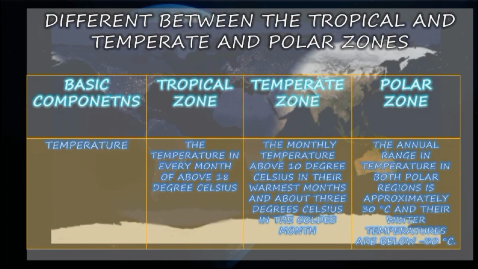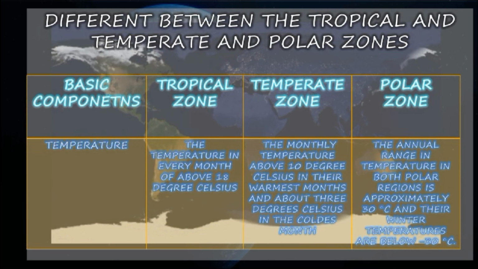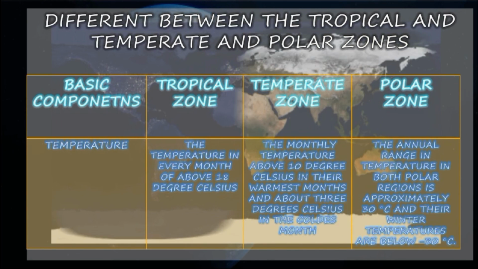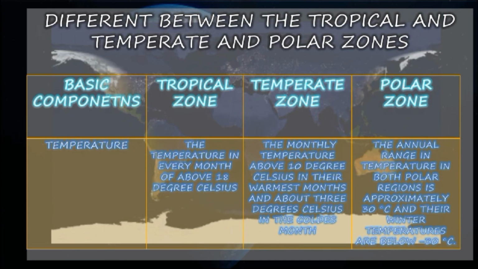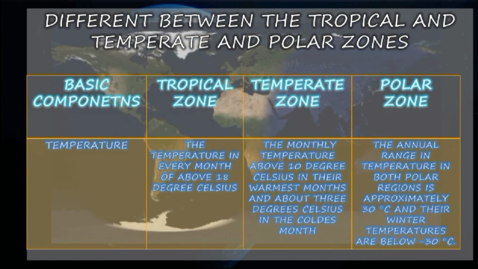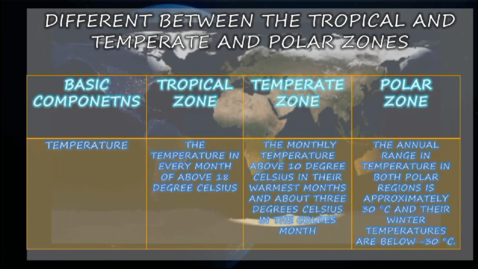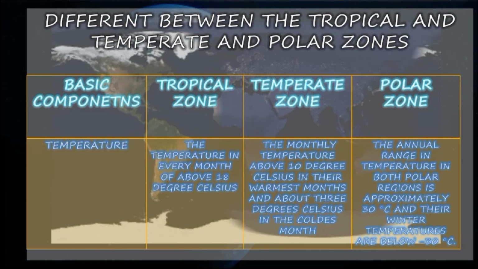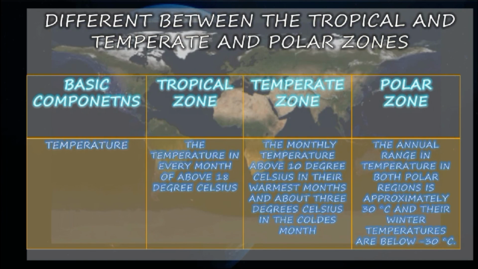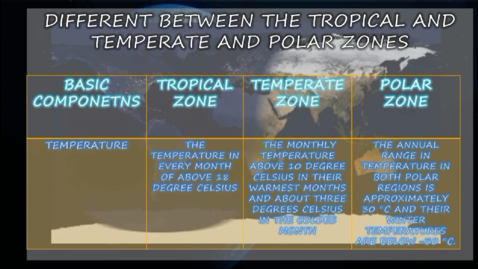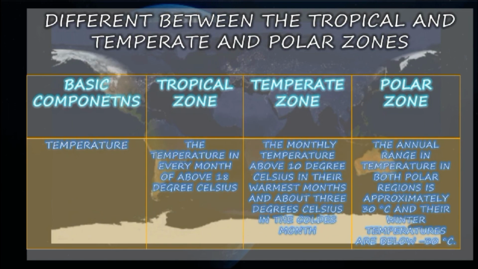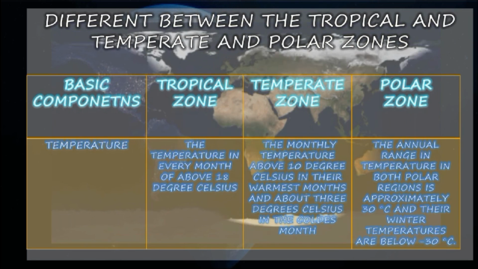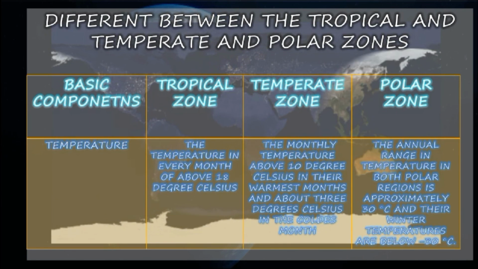Next, basis of comparison in temperature. In the tropical zone the temperature in every month is above 18 degrees Celsius. In the temperate zone the monthly temperature is above 10 degrees Celsius in the warmest months and mostly above 3 degrees Celsius in the coldest month. In the polar zone the annual range in temperature in both polar regions is approximately 30 degrees Celsius and the winter temperatures are below minus 30 degrees Celsius.